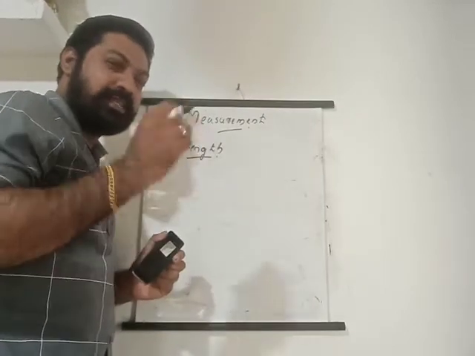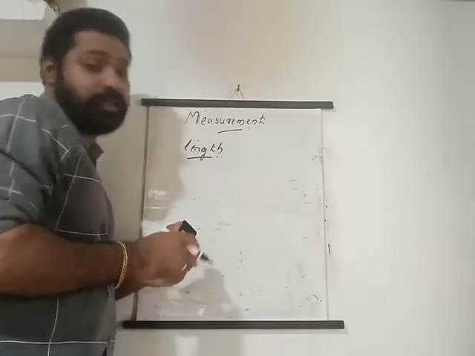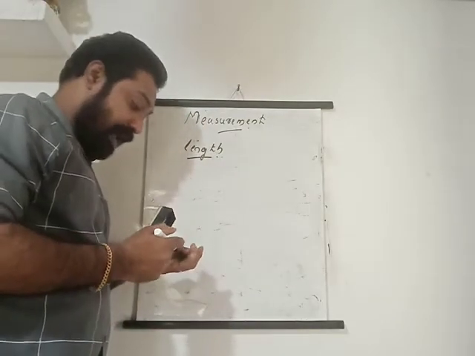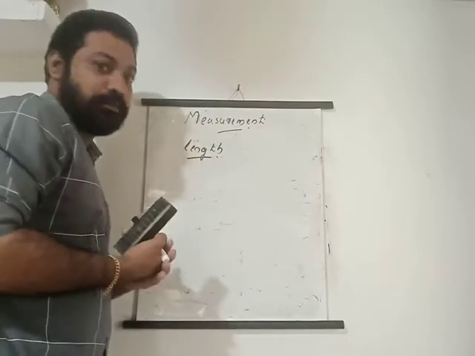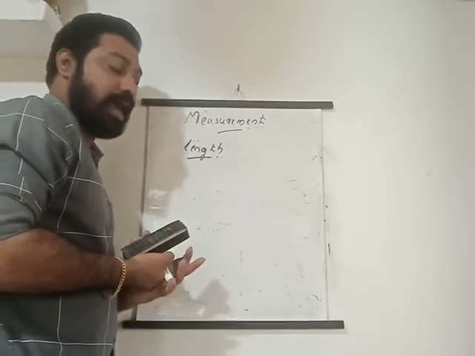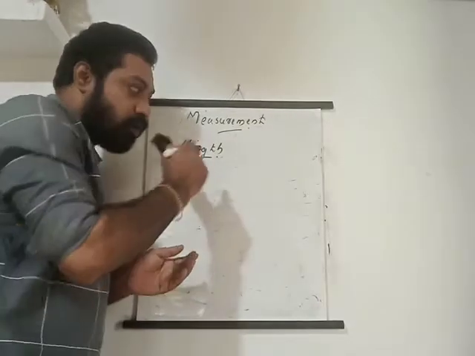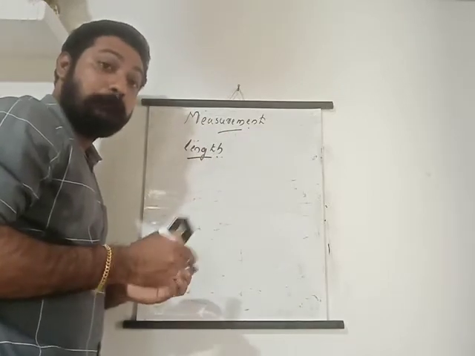In the ruler, it is written in centimeters. Mostly the ruler you have is a 15 centimeter ruler or a 30 centimeter ruler. In the ruler, small divisions are there, isn't it? What are those called?